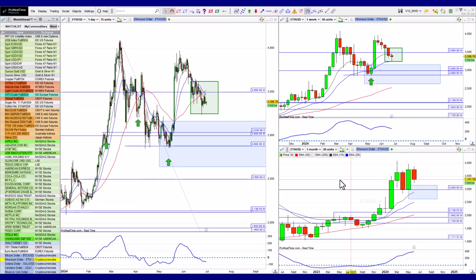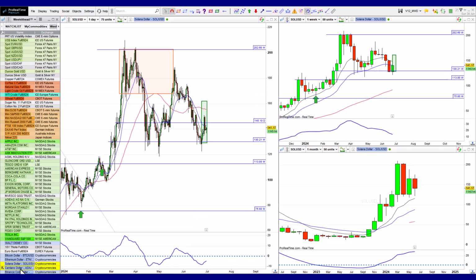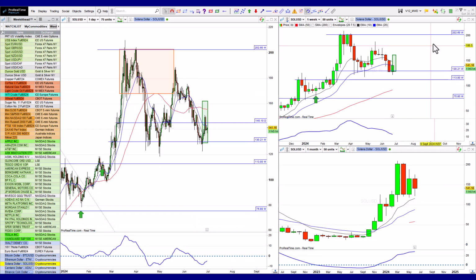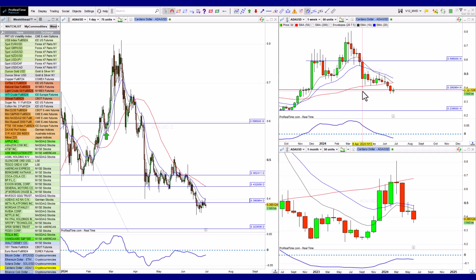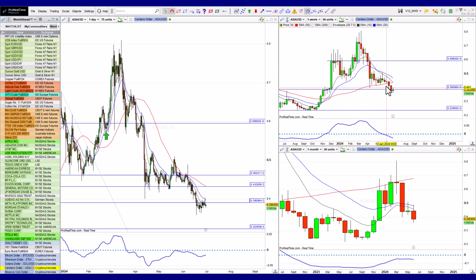Ethereum still the same for that type of thing. We've got Solana, so there's nothing here that is really blowing me away. I even drew in a green bar there saying that we could get a green bar this week, and we did. So there we go. Not a very big one, but we got a green one. I was about to say size doesn't matter, but we all know size matters. Okay, so then we get a break of these lows. So there's no real trend here at the moment, at least it's not a downtrend.